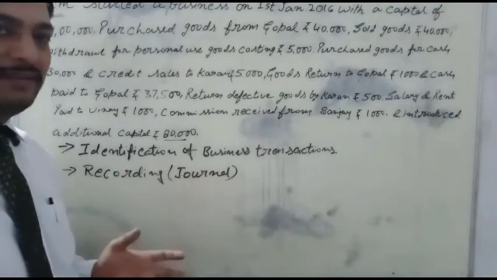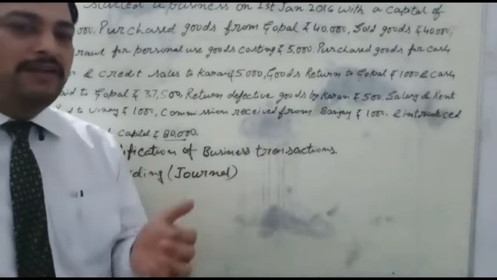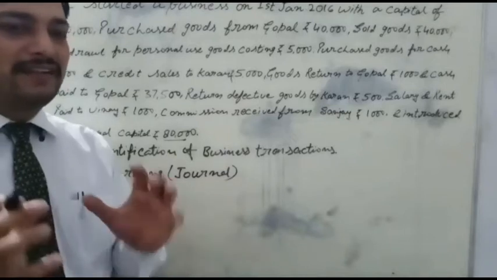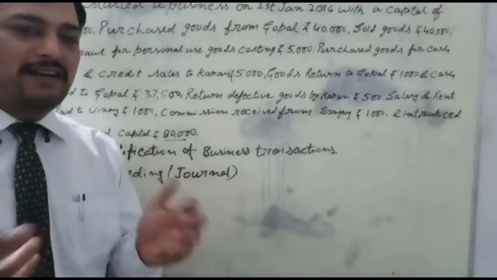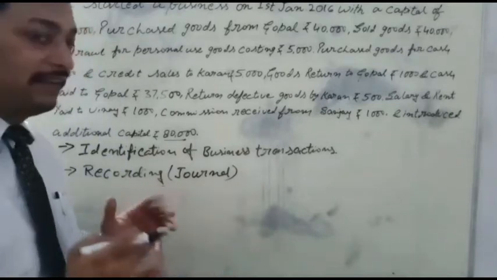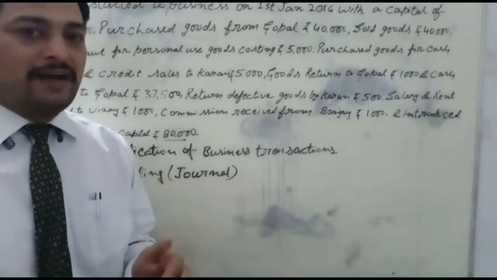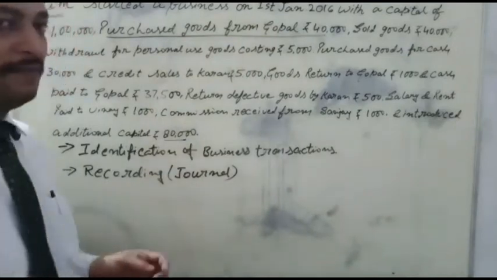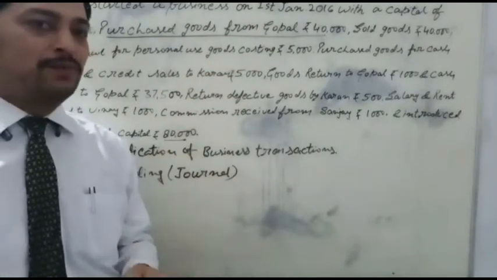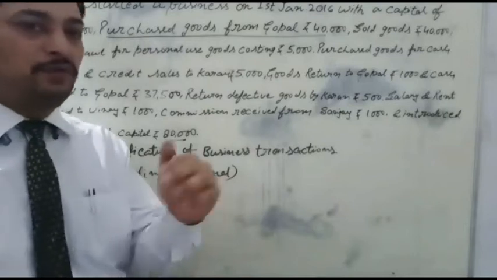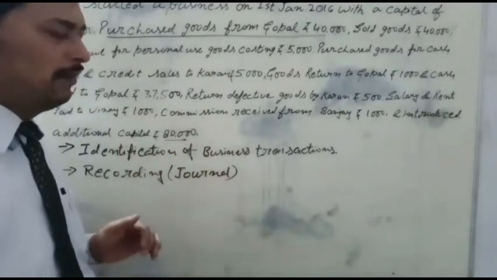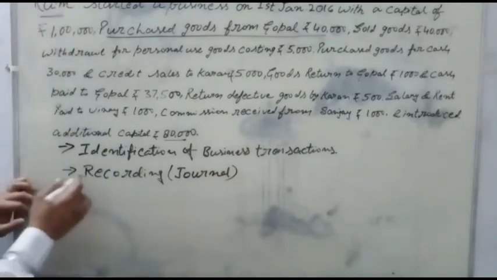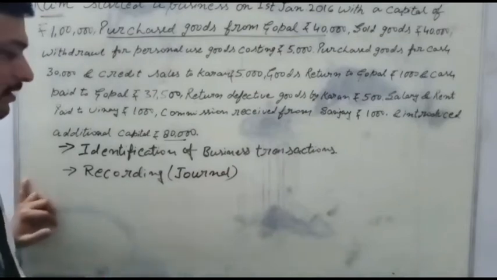And large or big businesses maintain subsidiary books for recording the transactions of the business. Transactions of a cash nature are recorded under the cash book. For example, purchasing goods from Gopal is a credit purchase, so these purchases are recorded under the purchase book. Transactions selling goods to the customer on a credit basis are recorded under the sale book. So under recording, we record all the entries.